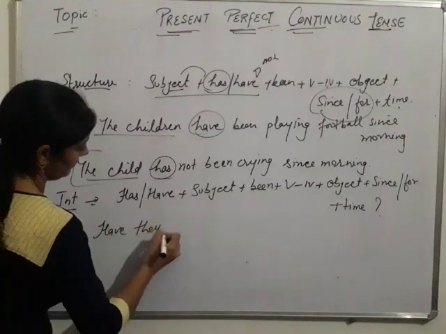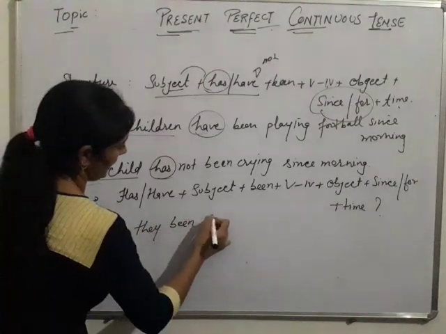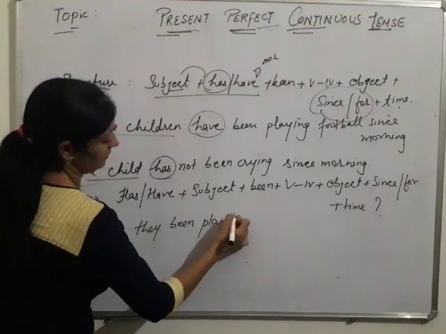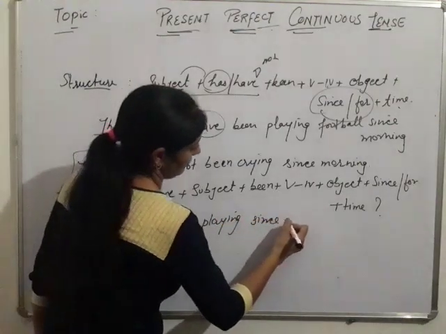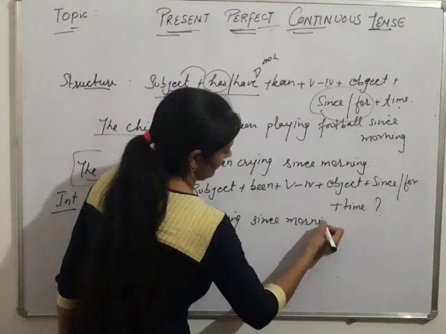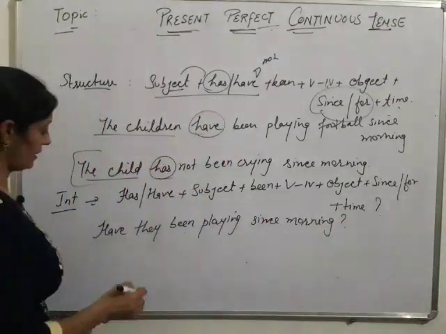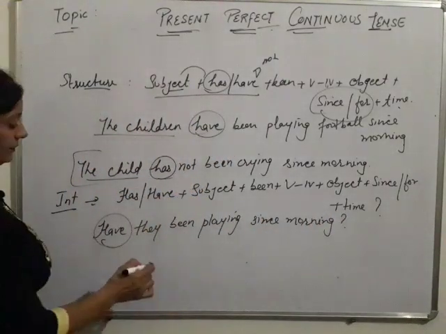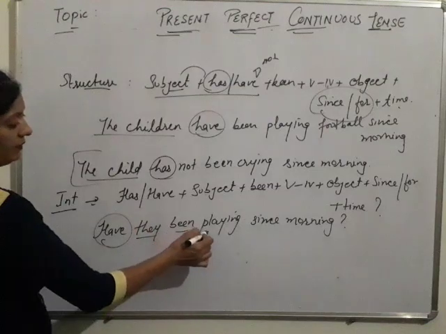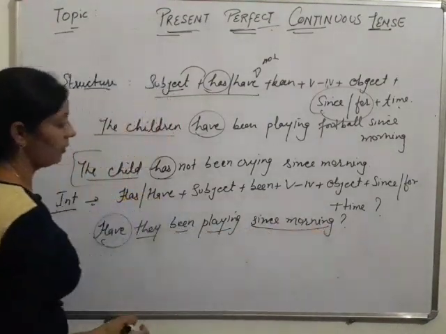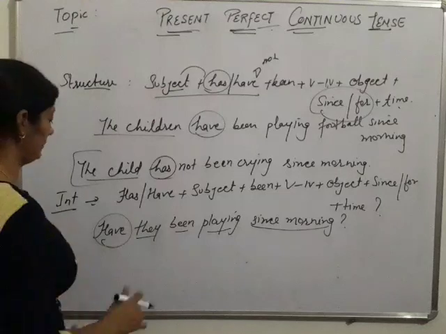Have they been playing since morning? Helping verb is there, subject is there, been, verb plus ing, since morning and question mark at the end.